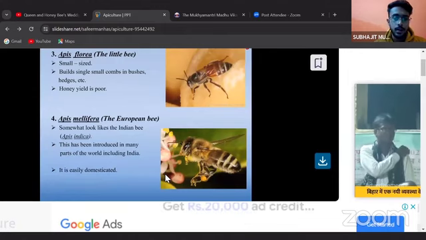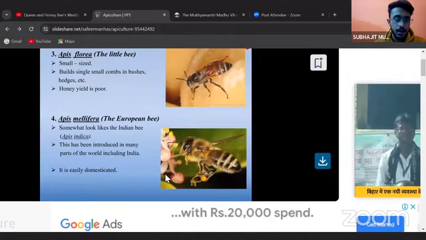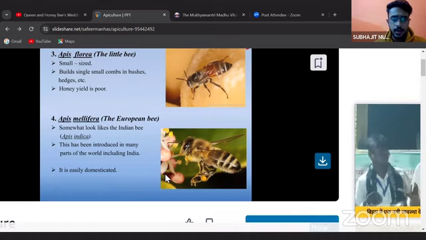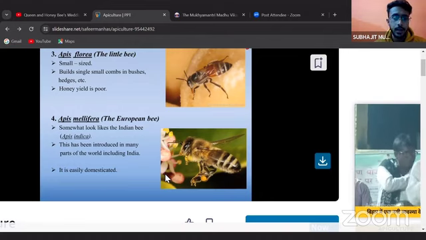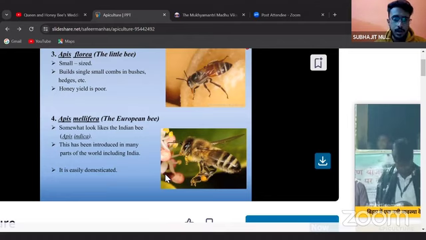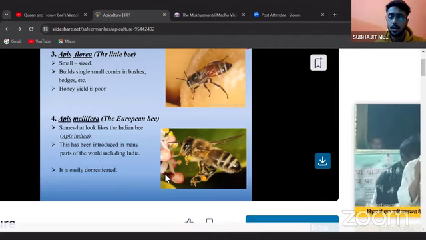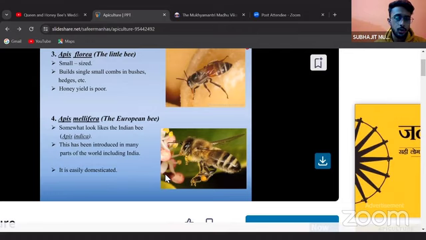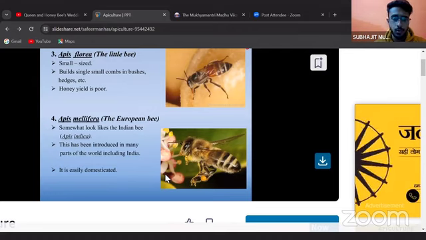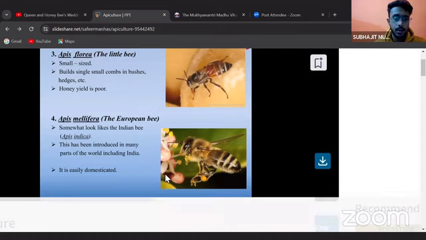Third is Apis florea. It is the smallest bee in this genus, and it builds a very small single comb in bushes and hedges. The yield of honey is very poor as it is produced in very small quantities. Four is Apis mellifera, the European honeybee. The largest commercial honeybee used for the production of honey is Apis mellifera. It has also been introduced in several other countries, including India. It is the most domesticated honeybee, and its behavior is very good towards the cultivation of honey.